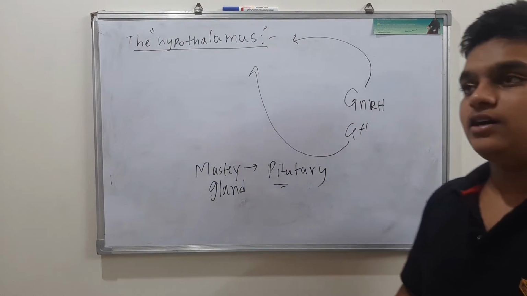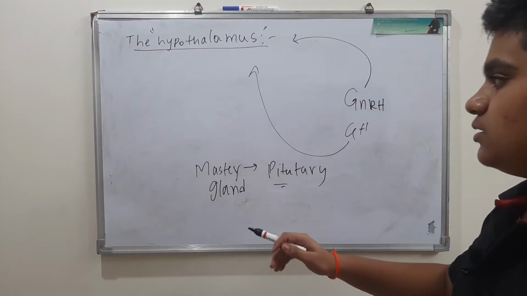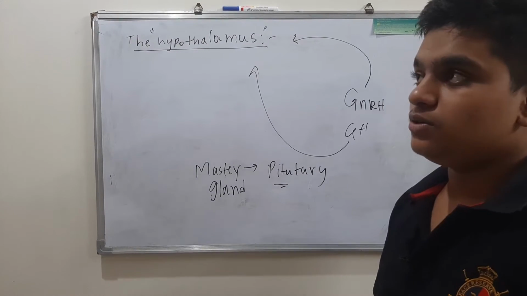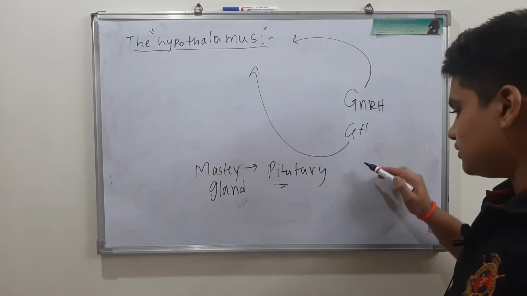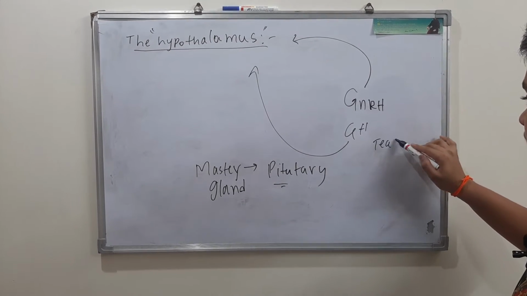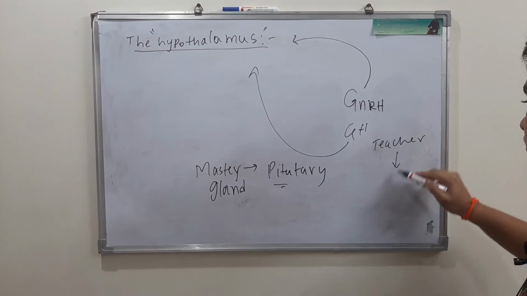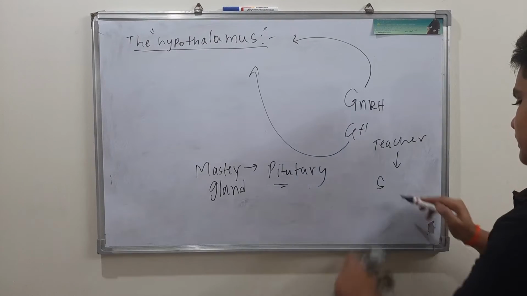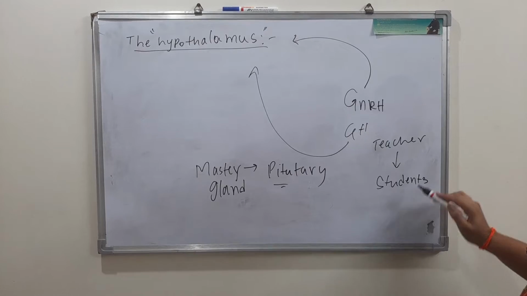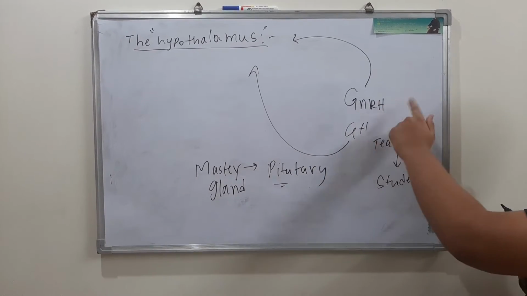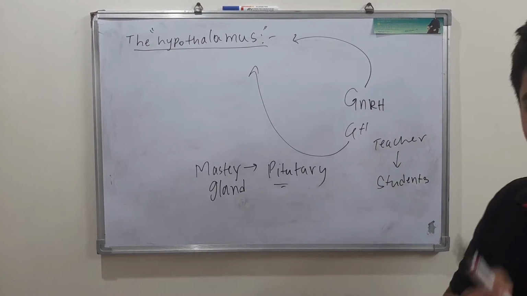Okay, to explain, let's take the example of a teacher, who is teaching us now. So we are his students. But the teacher should have been a student of some other teacher in his lifetime, right?